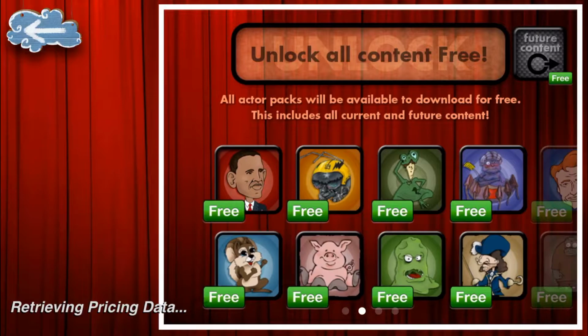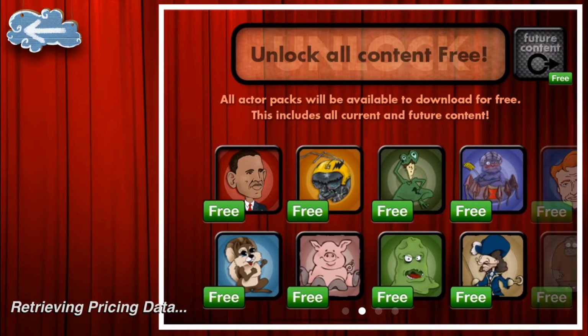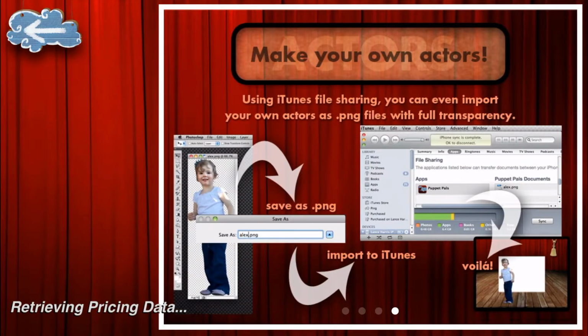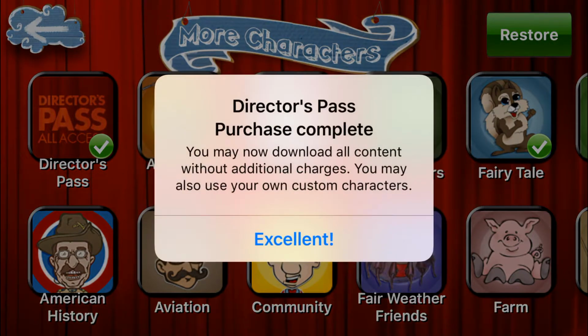You can see, one-time purchase, all content free. We get that, make your own images, make your own actors. Okay, now I'm just going to tap on my restore button. Director's Pass purchase code. Now you may download all content without additional charges. You may also use your own characters.